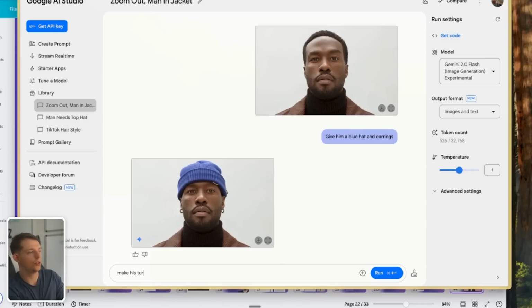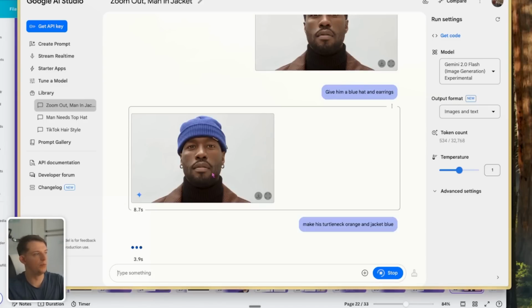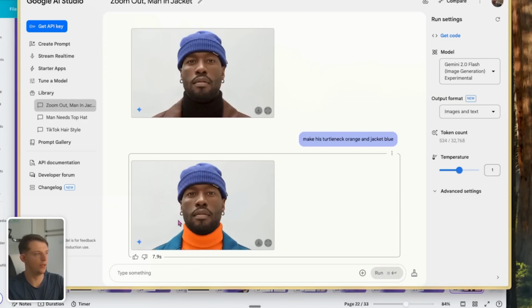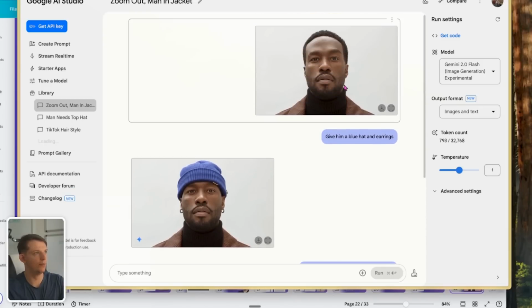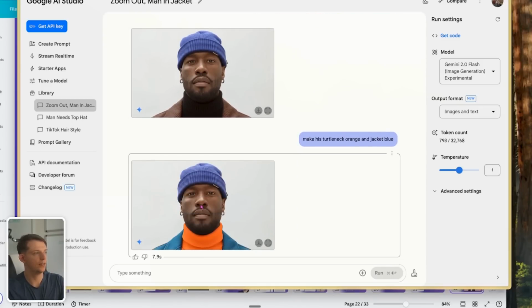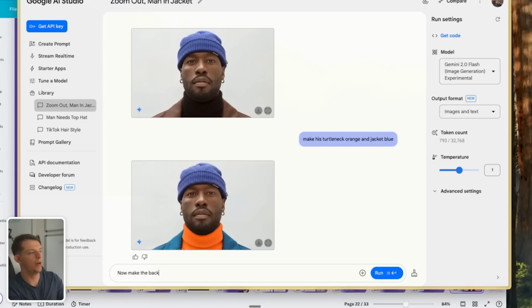Make his turtleneck orange and jacket blue. And so ideally this turtleneck will be orange, and the jacket will be blue. There we go. And so now we went from this to this to this. Now make the background dark blue with a painting.